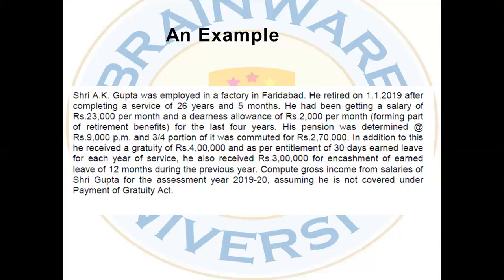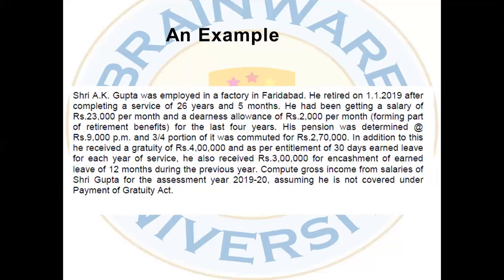So from this information, we can see that his pension was 9,000 per month, and after that 3/4 of his pension was commuted for rupees 2,70,000. So 2,70,000 is nothing but the 3/4 portion. It will help us get the full value of pension. Now, if he is getting the 3/4 pension commuted, that will also affect the per month pension. That we'll see in the sum.